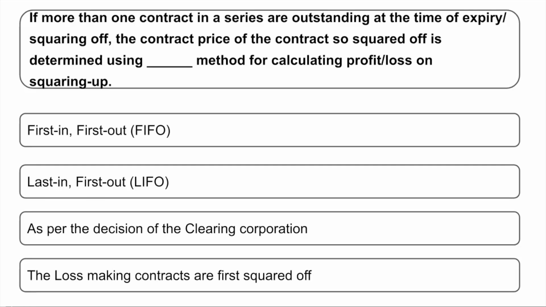If more than one contract in a series are outstanding at the time of expiry or squaring off, the contract to be squared off is determined using dash method for calculating profit loss on squaring up. So options are A, first in first out, B, last in first out, C, as per the decision of the clearing corporation, D, the loss making contracts are first squared off. So friends, the correct answer here is first in first out. FIFO method is what is going to be used for calculating the profit or losses.